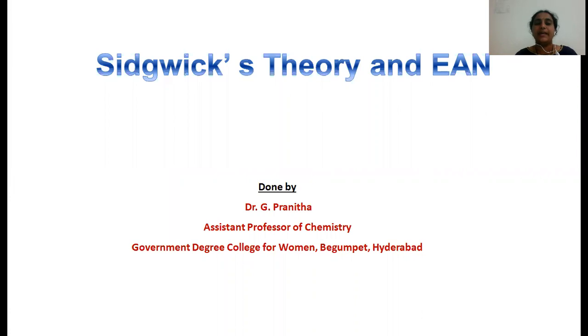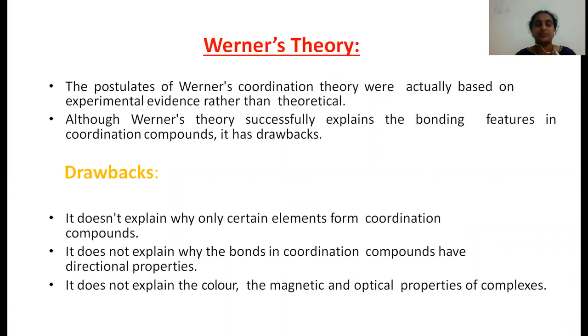Now I am going to explain about Sidgwick's theory and EAN and its calculations. Last class we discussed the Werner's theory. Werner's theory explained how the metal complexes, the coordination complexes, will form, what the properties of the coordination complexes are, and what the structure of the coordination complexes is. This theory was explained very nicely.